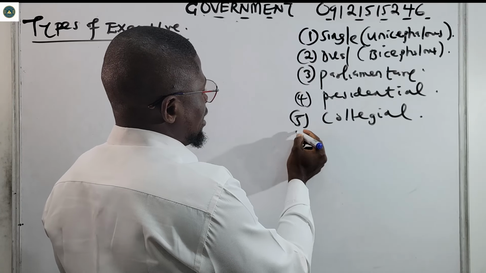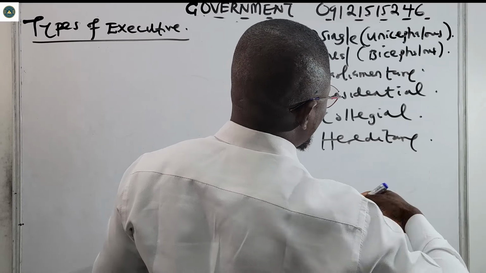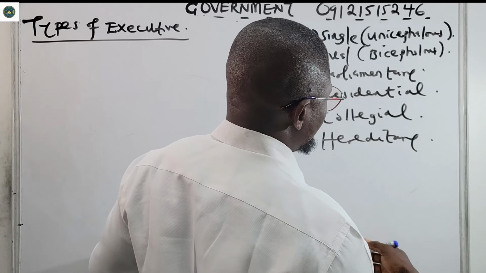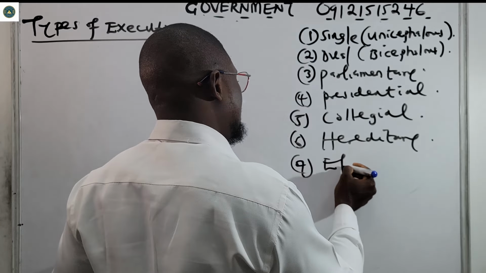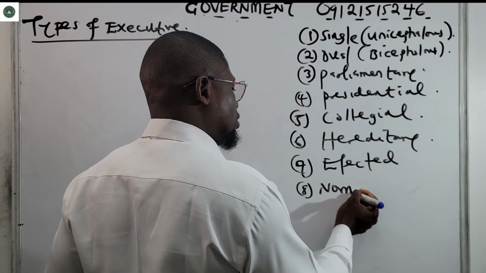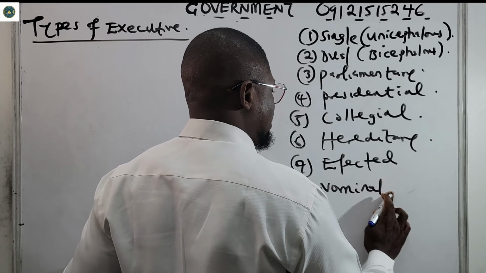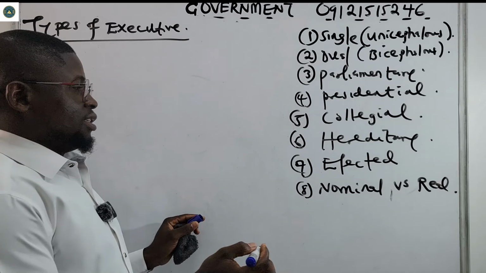Then we now have hereditary. This one you can transfer, it can be transferred. Then number 7, elected executive. Then number 8, we now have nominal versus real. So these are the types of executives that we have.